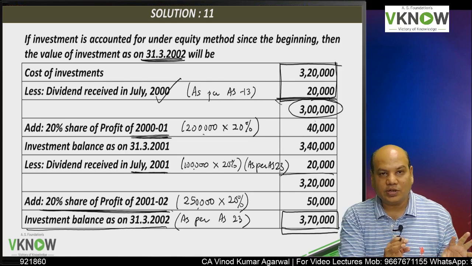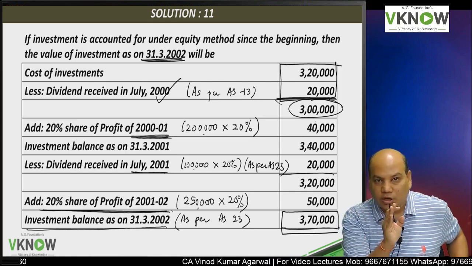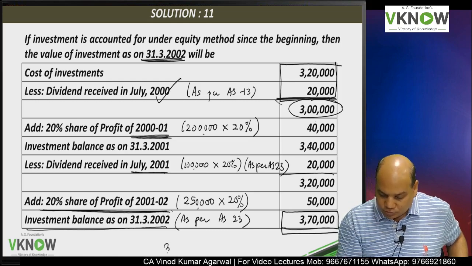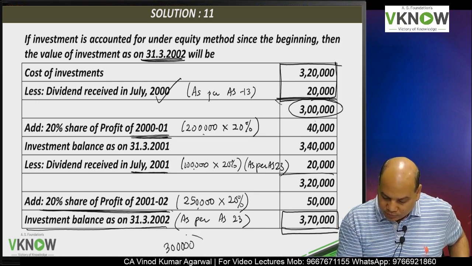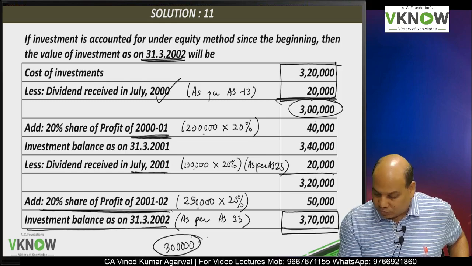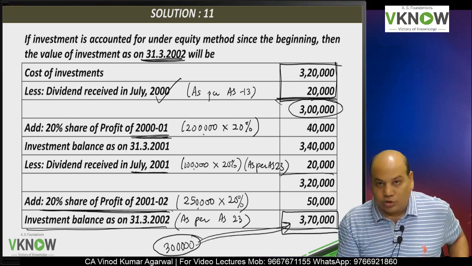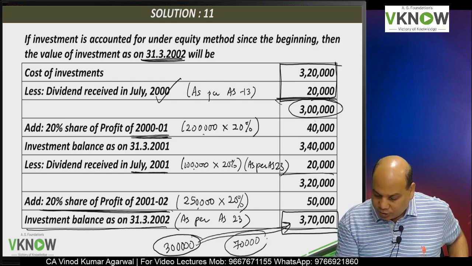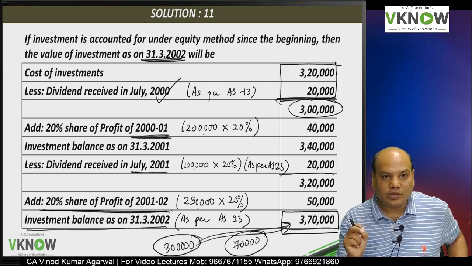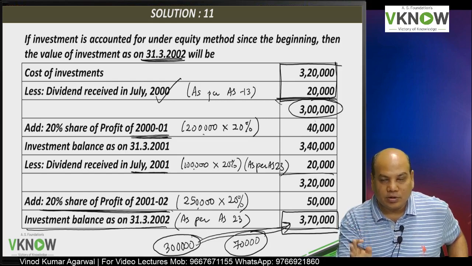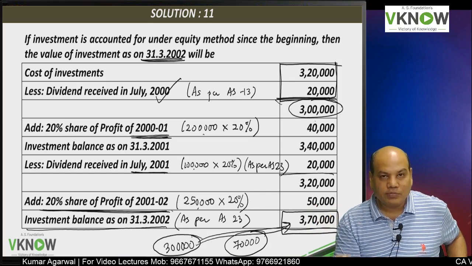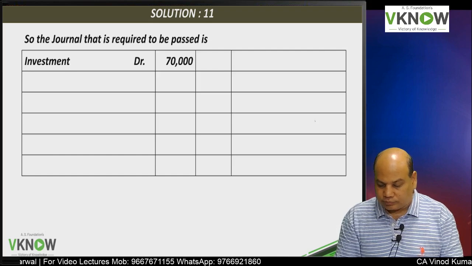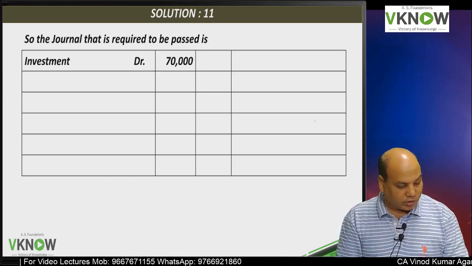But what is the existing carrying amount? 3 lakh, because they are not following AS 23 till the end of 31st March 2002. So 3 lakh is the existing carrying amount. I need to increase it to 3,70,000. So I will have to increase carrying amount of investment by 70,000 and a corresponding effect will be given in retained earning.